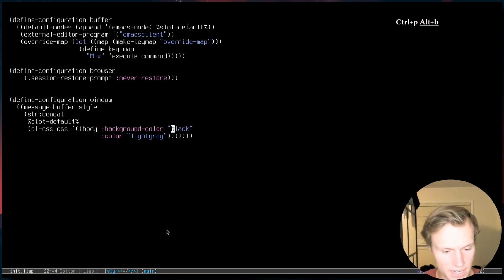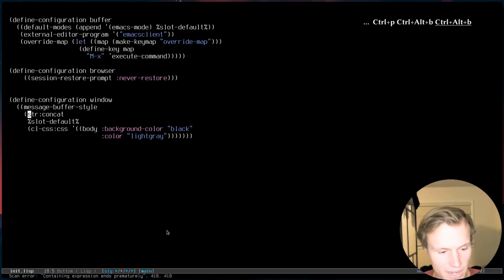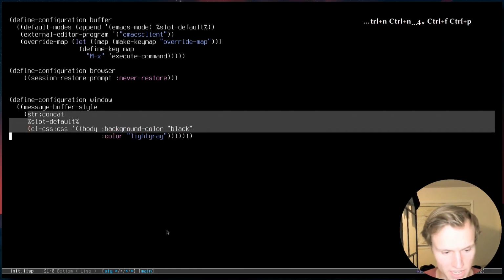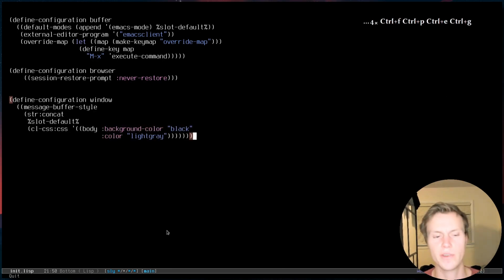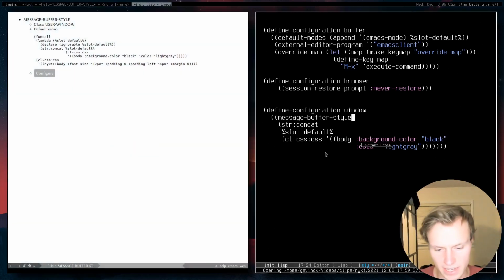So the idea behind this is that it's actually just using CL-CSS as a sort of DSL, or domain-specific language, to represent this CSS rather than having to write plain CSS as a string. And then when I'm doing string concat right here, I'm actually concatenating the output of these. So this will all be evaluated and then turned into a string with the actual contents of the CSS. And this is basically the way that pretty much everything is customized.